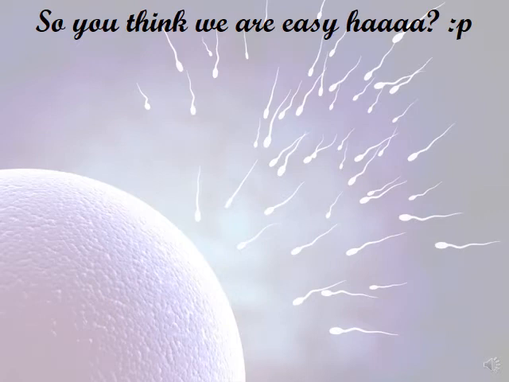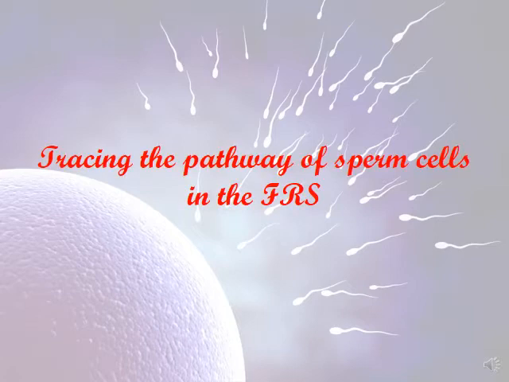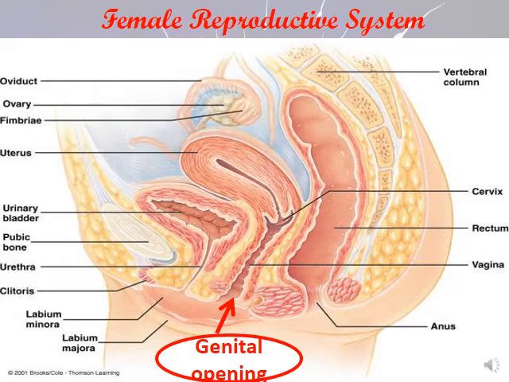So you think we are easy, huh? It's not easy. The process is not easy. So let's see what happened next. Tracing the pathway of sperm cells in the female reproductive system.